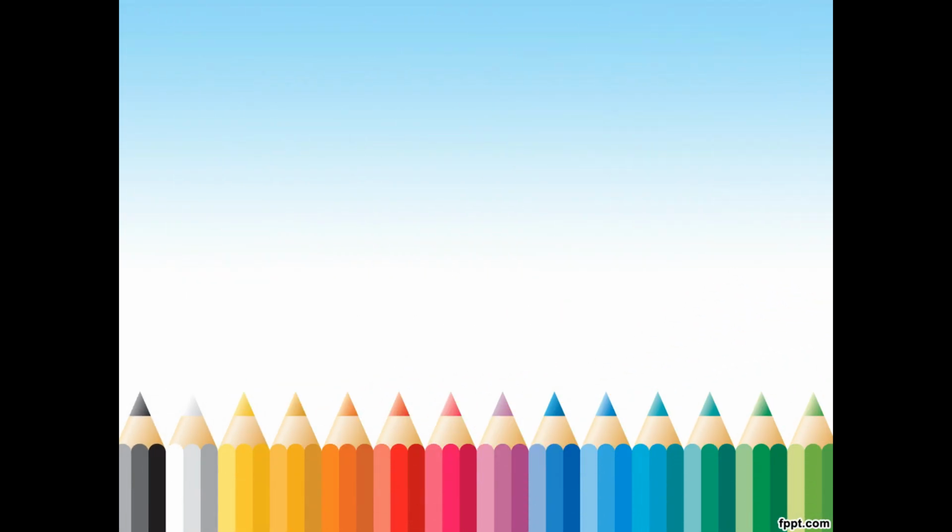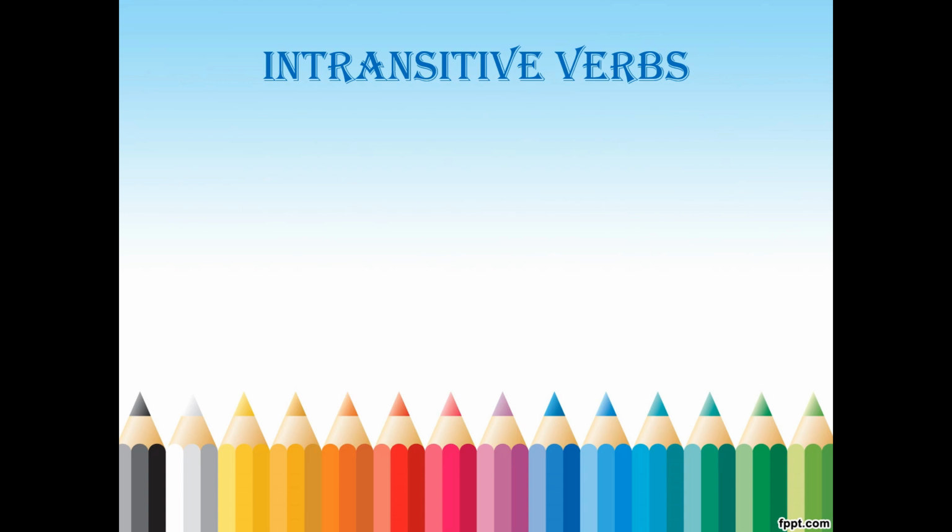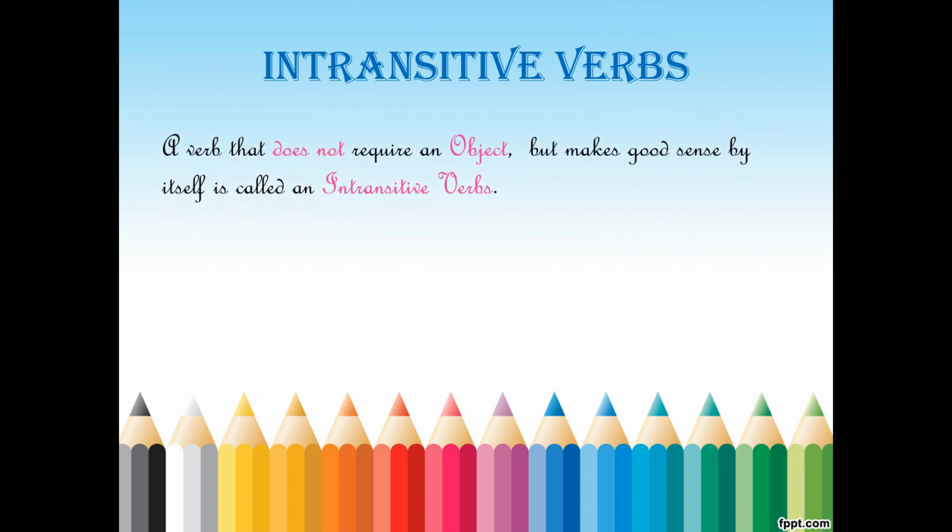So if a verb is transitive, we can change it into passive voice. If it is intransitive, we cannot change it. There is no voice for intransitive verbs. A verb that doesn't require an object but makes good sense by itself is called intransitive. The verb itself completes the sentence. It doesn't need any object. Those are intransitive because they are not transferring the action.